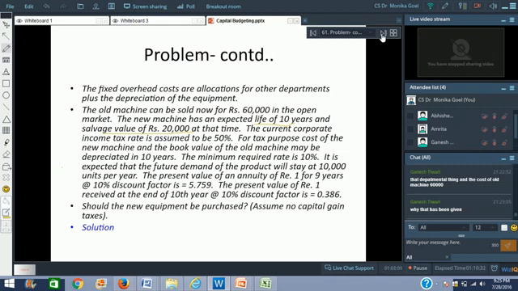Now why are these given? Because when you are in a real life situation, the numbers are available to you in this format only. Generally, in a real life situation, you would be getting these kinds of numbers only. So therefore the question has been framed in this manner. Can we move to the next question, or any doubts, any other questions?